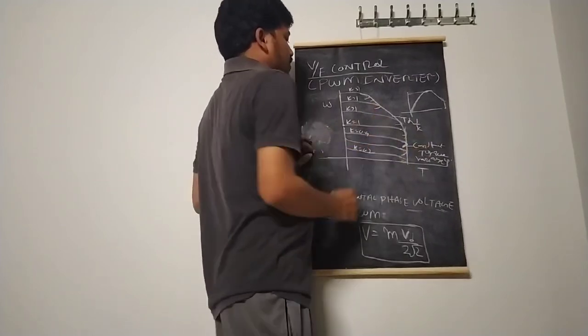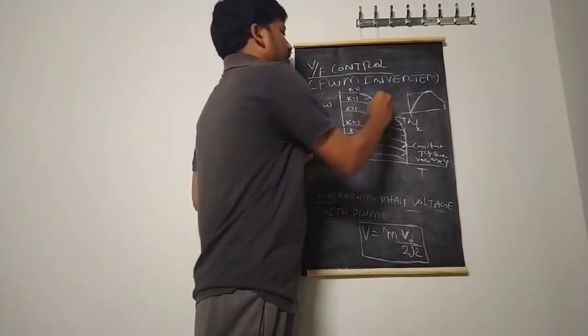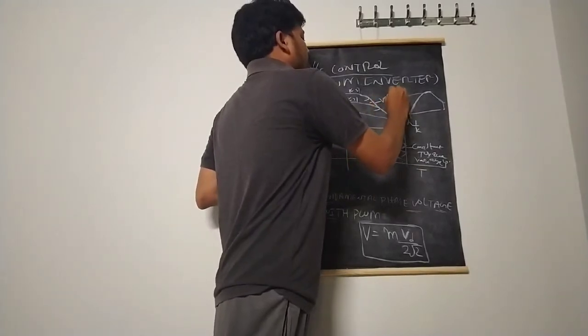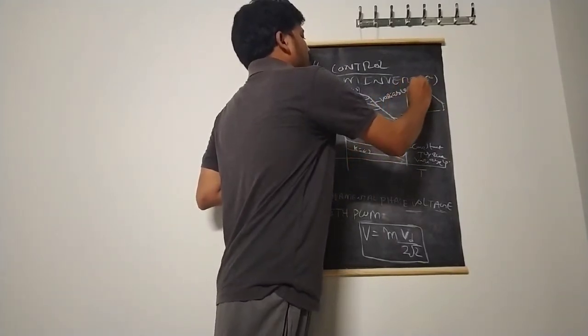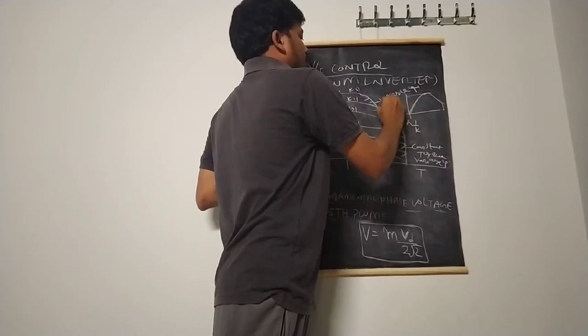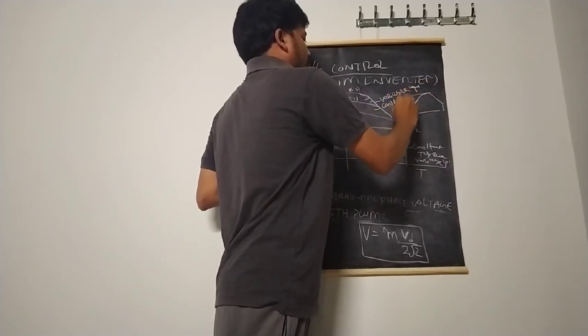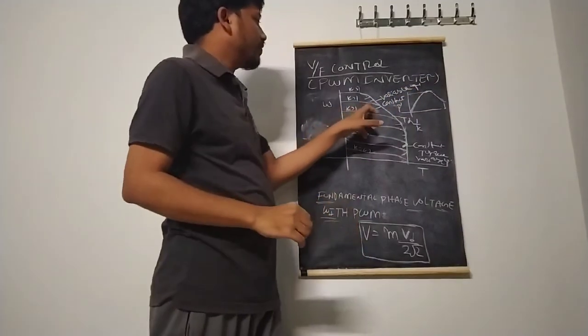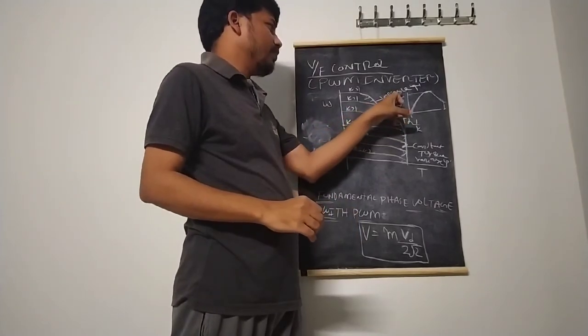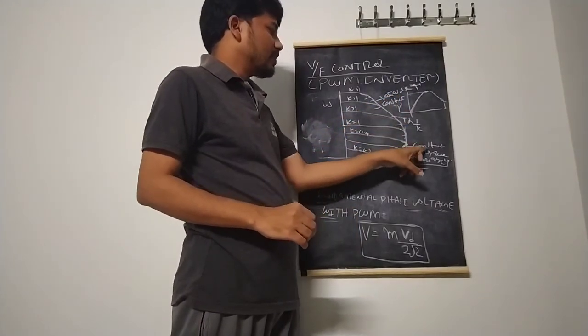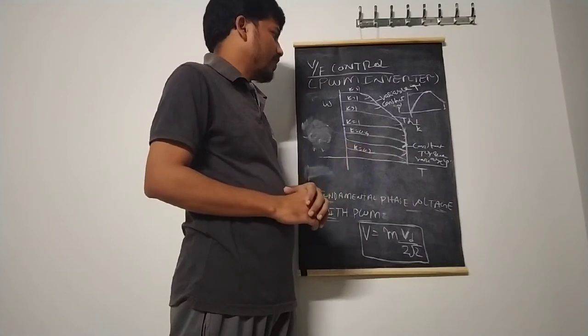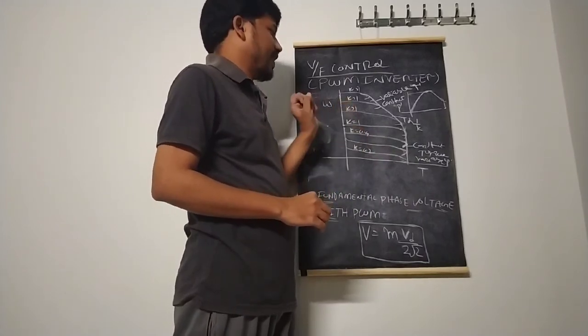So from this observation, whenever k is greater than 1, it is called a variable torque and constant power drive. Whenever it is above rated frequency, it acts as a constant power drive and variable torque drive. For below rated frequency, it is constant torque and variable power drive. So these are the various torque speed characteristics.